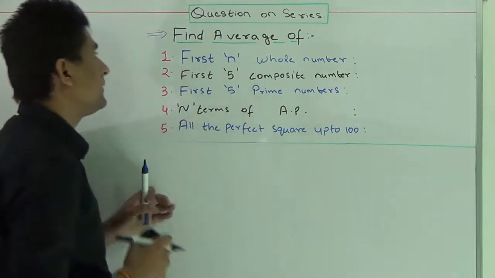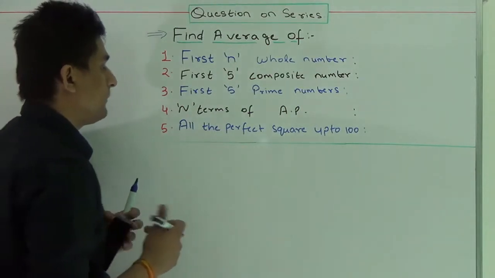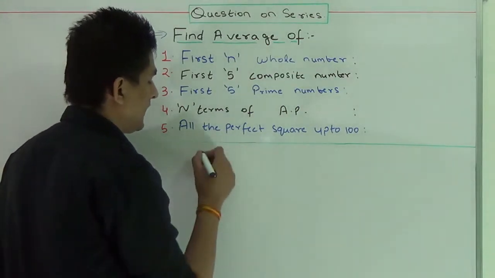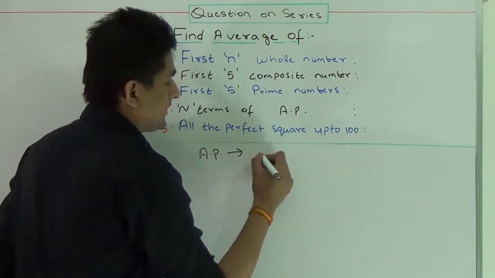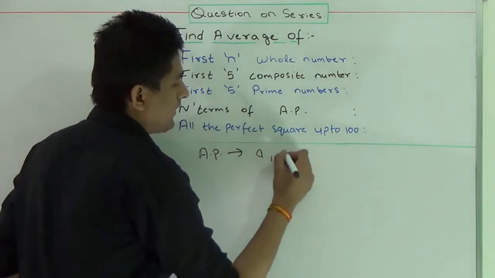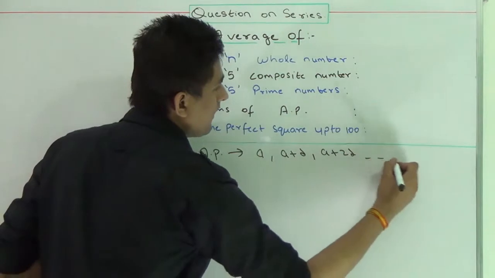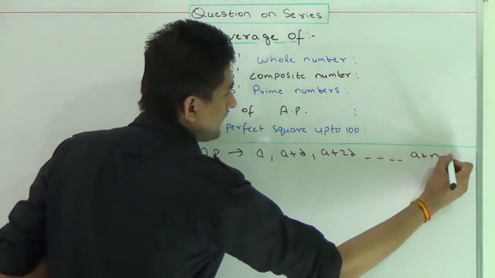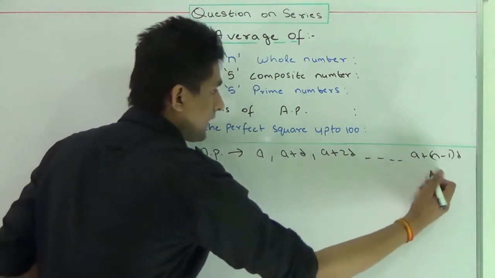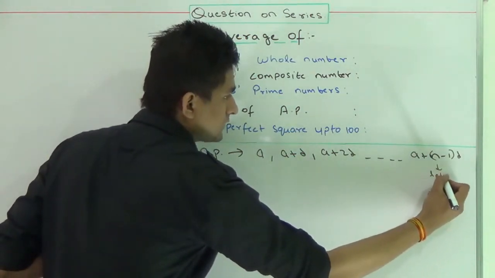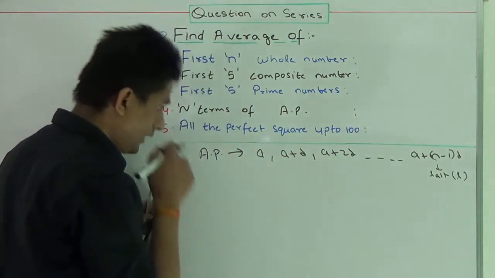Now it is an important series. We have to find the average of n terms of an AP. Before proceeding further, let me tell you what an AP is. It is a series which has the same common difference. That means if the first term is a, then the second term will be a plus d, the third term will be a plus 2d, and its nth term will be a plus (n minus 1)d. Okay, this is the nth term, or I can say the last term, and I am denoting it by L.